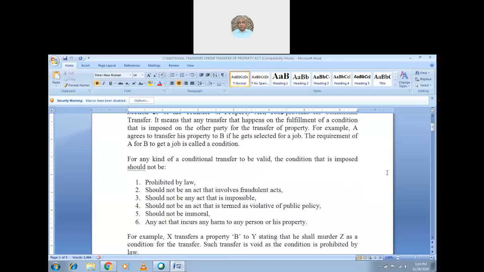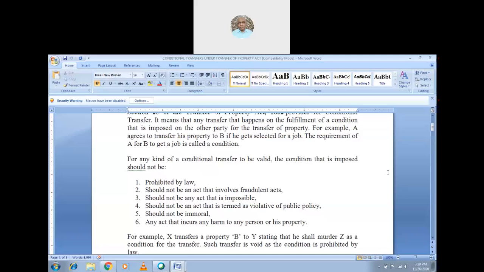For any conditional transfer to be valid, the condition that is imposed should not be, number one, prohibited by law. If any condition is prohibited by law, then the transfer is not a valid transfer. The second point is that it should not be an act that involves fraud. If there is any fraudulent act, then the transfer is not valid. Third, it should not be any act that is impossible.